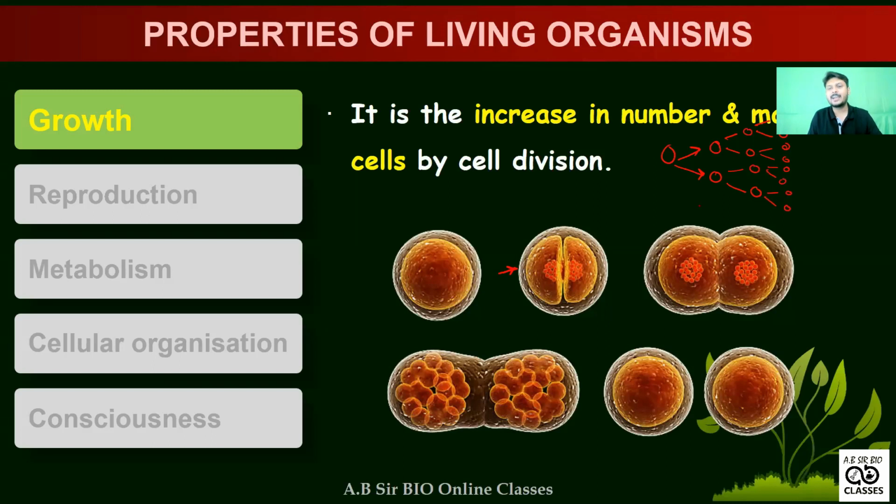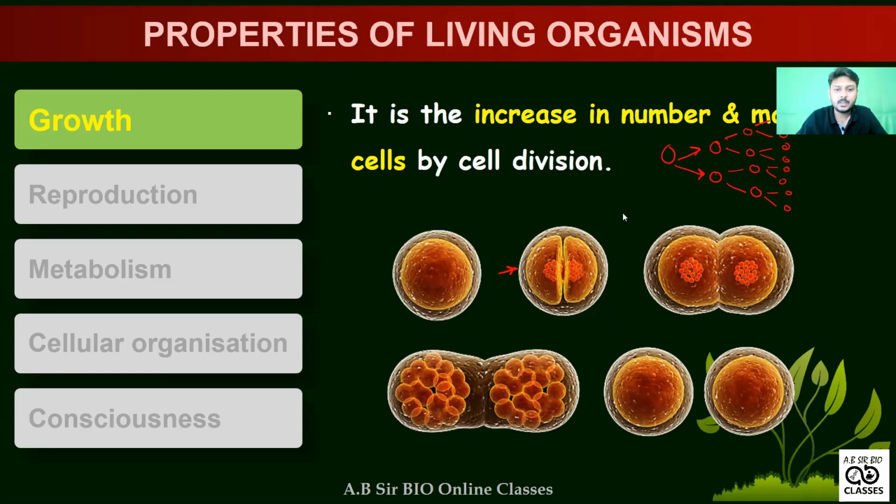This is a kind of division where every time the cell number doubles without any change in chromosomal configuration. So the chromosome number remains the same in that type of growth. This occurs in our body cells. This is called mitosis.